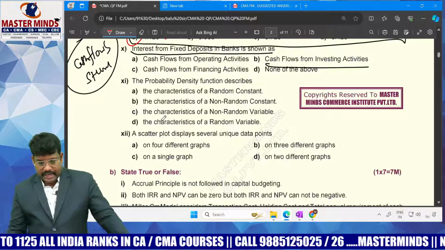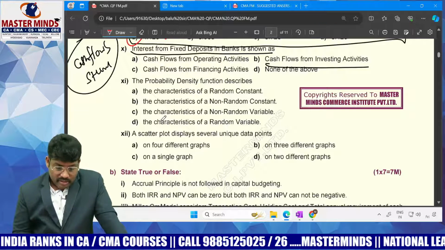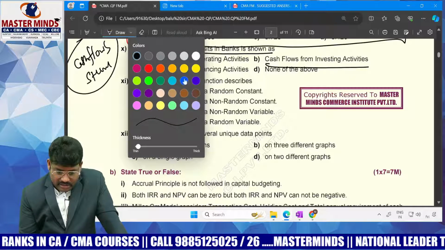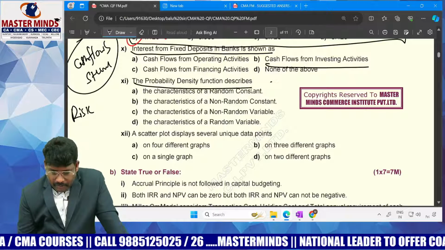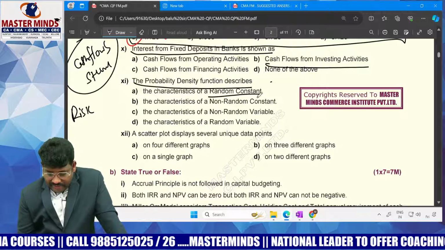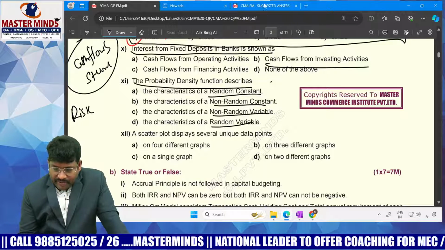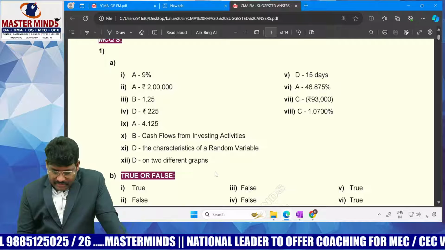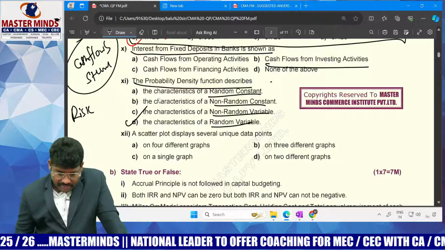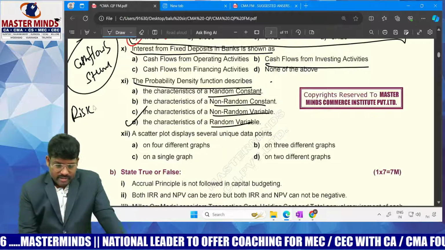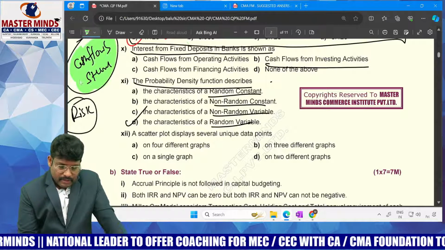Next, the probability density function describes probability density. Probability is nothing but the risk chapter, so they asked this question from the risk chapter. The probability density function, characteristics of random concept, non-random variable, random variable: if you consider all these things, it comes under random variable. Random variable is the answer D. Next, this is also from the risk chapter.